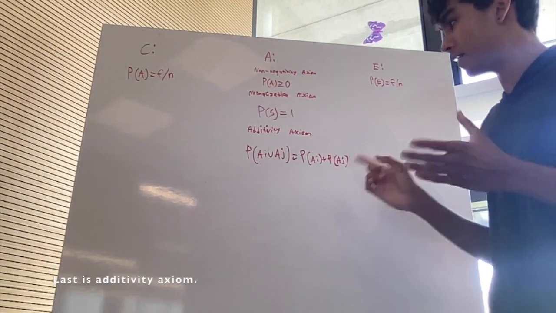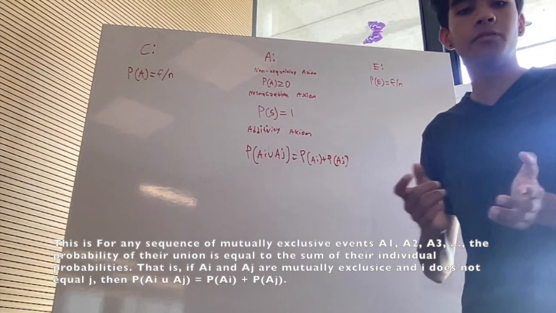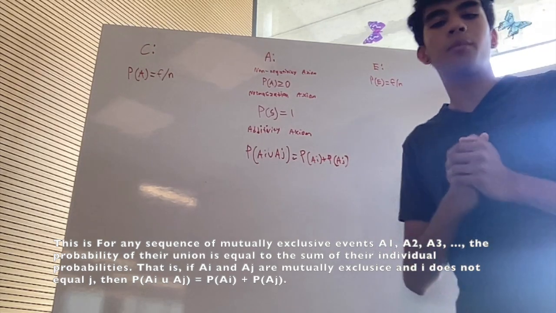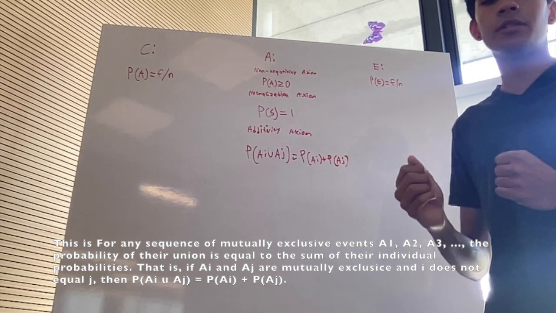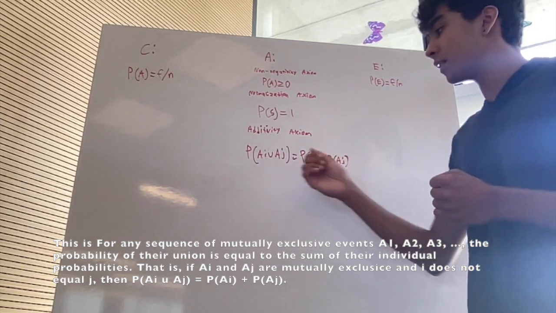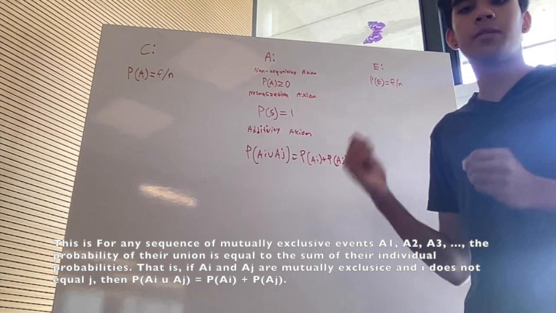Lastly is additivity axiom. This is for any sequence of mutually exclusive events, A1, A2, and A3. The probability of their union is equal to the sum of their individual probabilities. That is, if Ai and Aj are mutually exclusive and i does not equal j, then P(Ai union Aj) equals P(Ai) plus P(Aj).